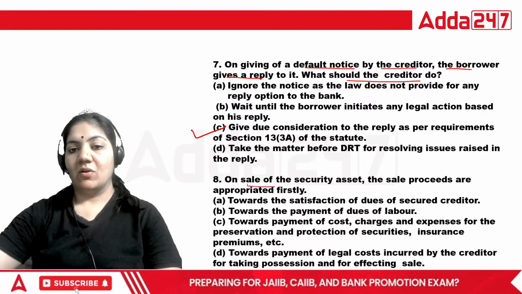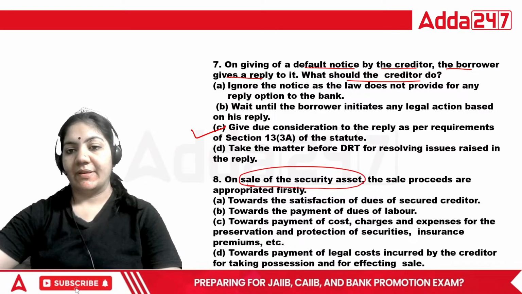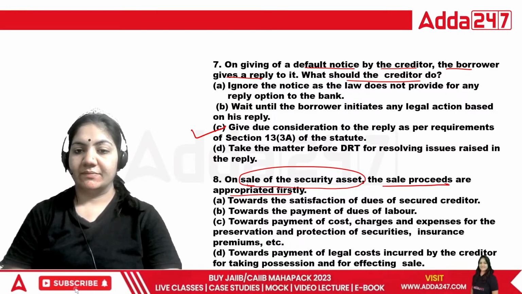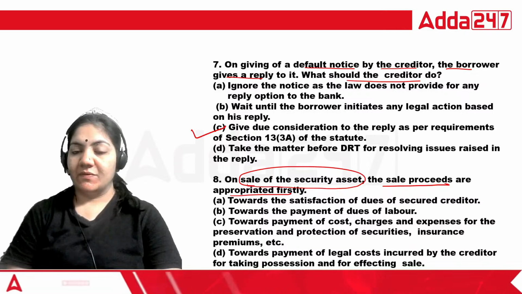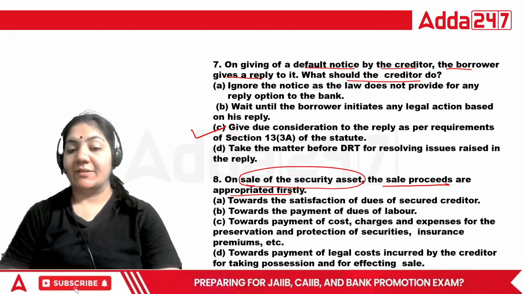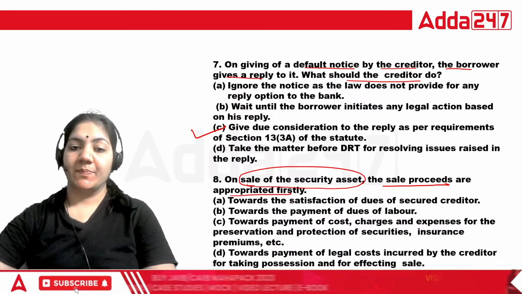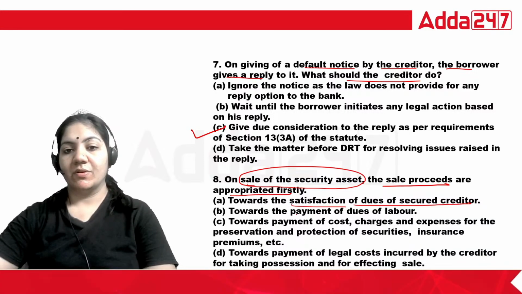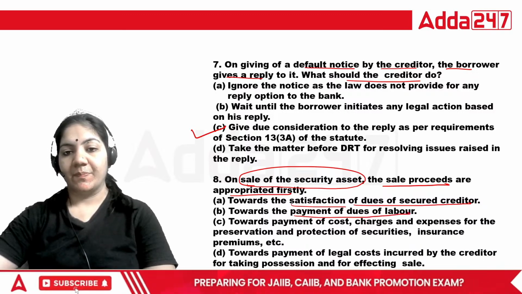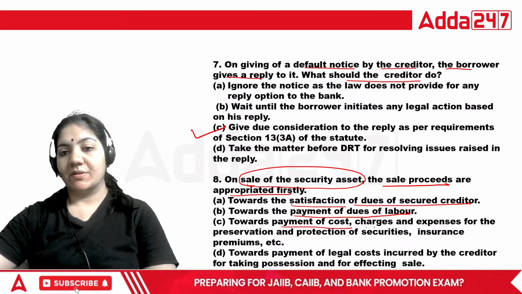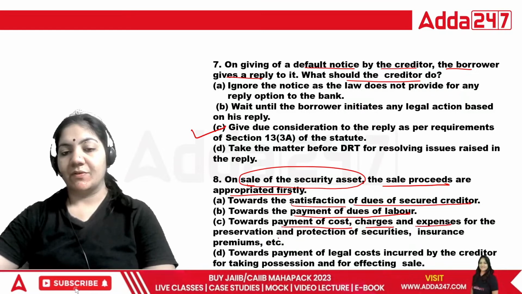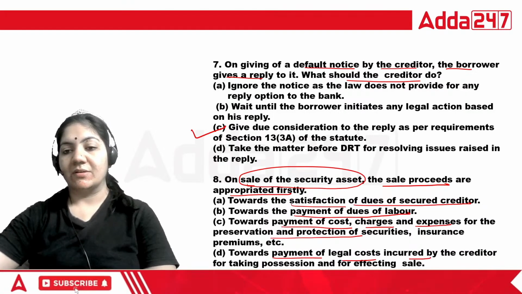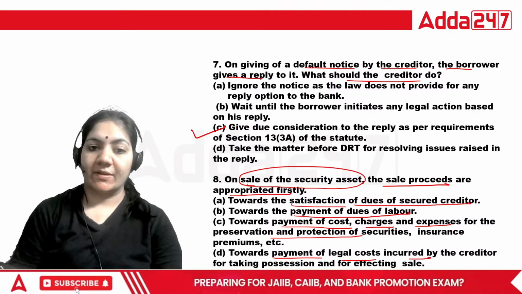On sale of security assets, the sale proceeds are appropriated firstly toward satisfaction of dues of secured creditor, toward payment of dues of labor, toward payment of cost, charges, expenses for preservation and protection of security, and toward payment of legal cost incurred by the creditor for taking possession and effecting sale.